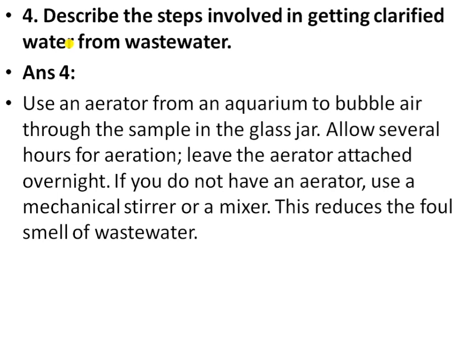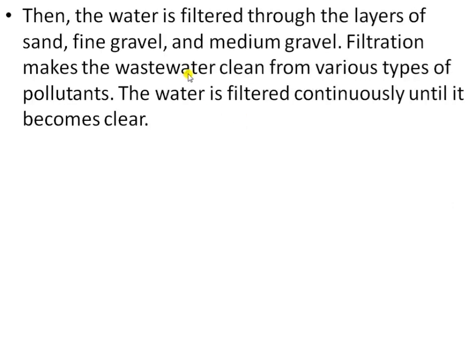So you know that in the aeration tank, the clarified water also needs to be cleaned further. So it is moved to an aerator tank that pumps air into it, and this allows the aerobic bacteria to grow in this water. The aerobic bacteria consume the organic waste, food waste and other elements that remain in the clarified water. Then the water is filtered through layers of sand, fine gravel and medium gravel. The filtration cleans the wastewater of various types of pollutants, and the water is filtered continuously until it becomes clear water.